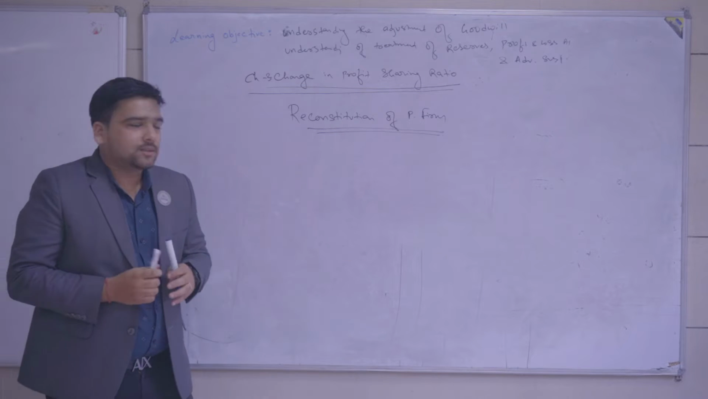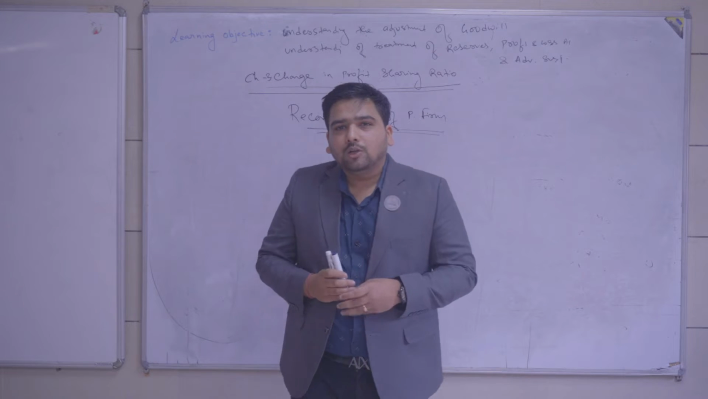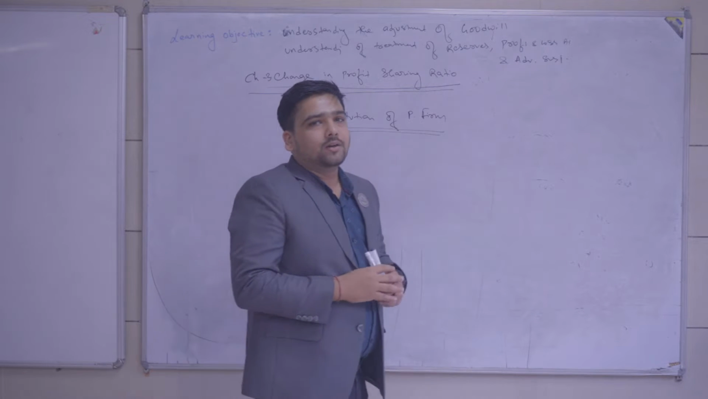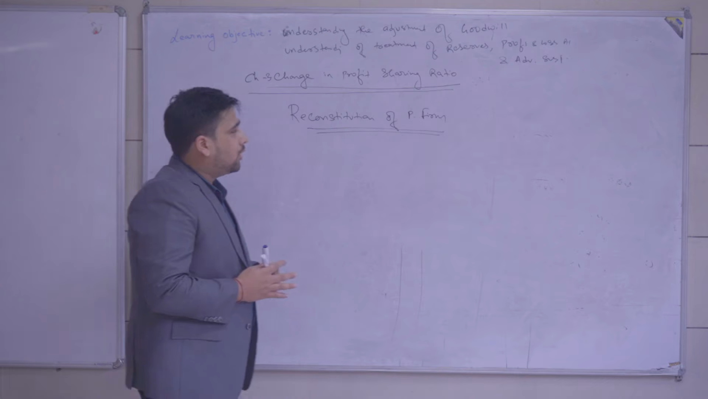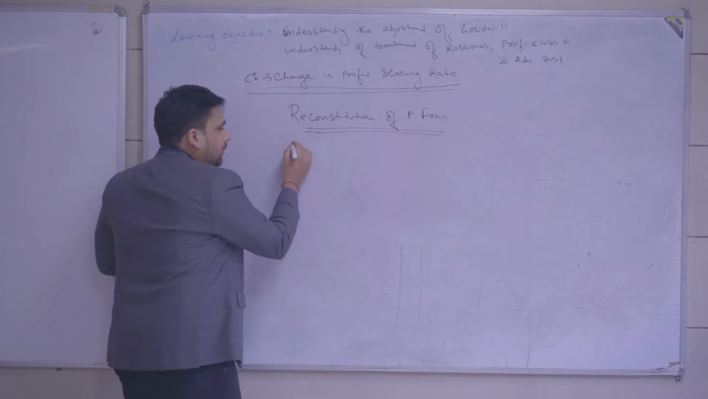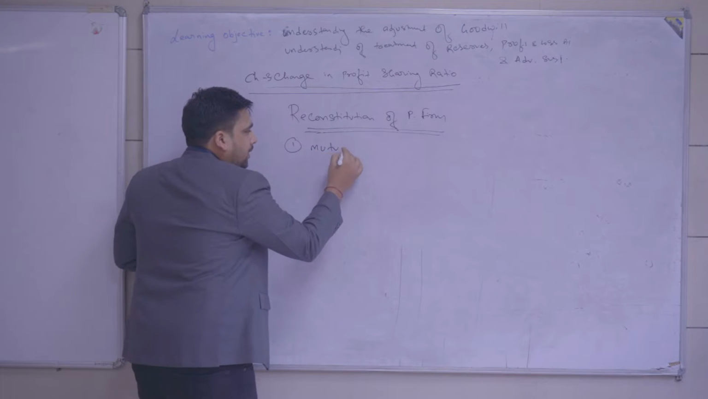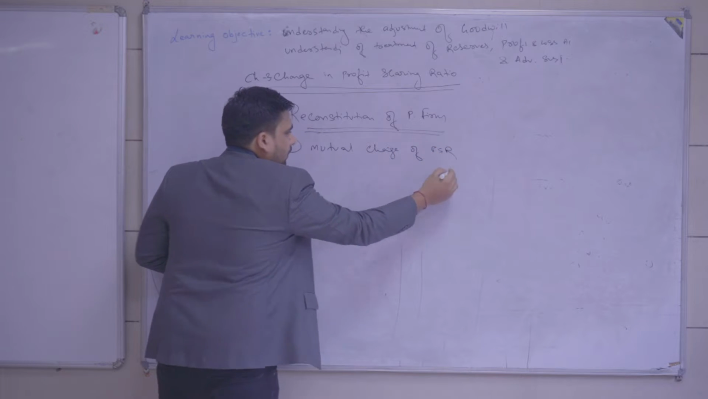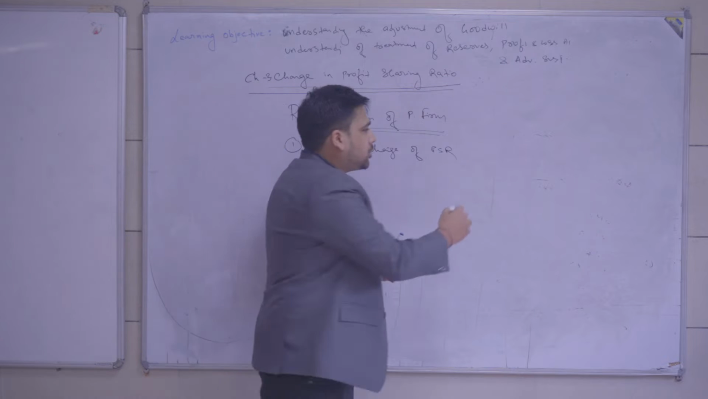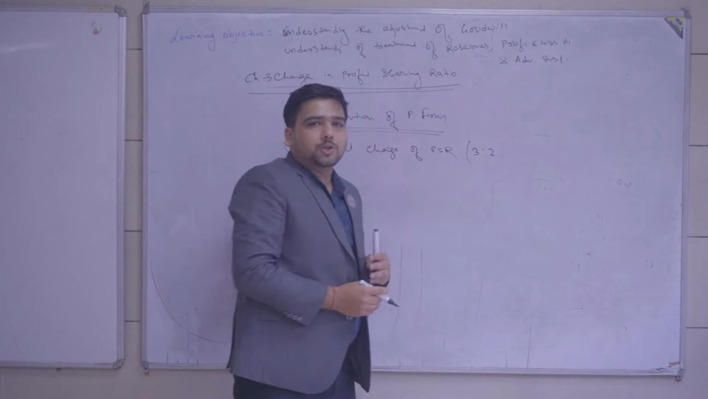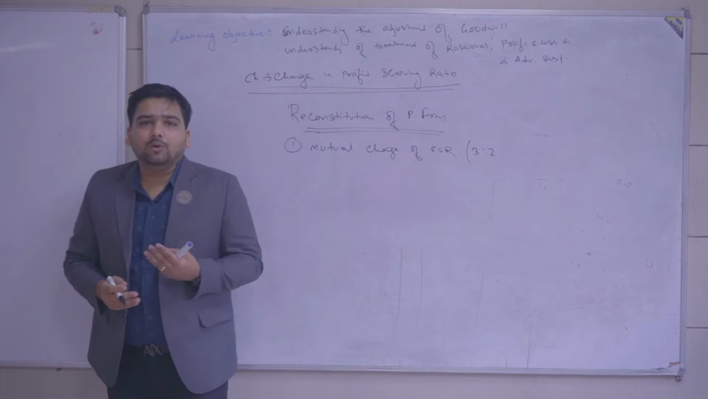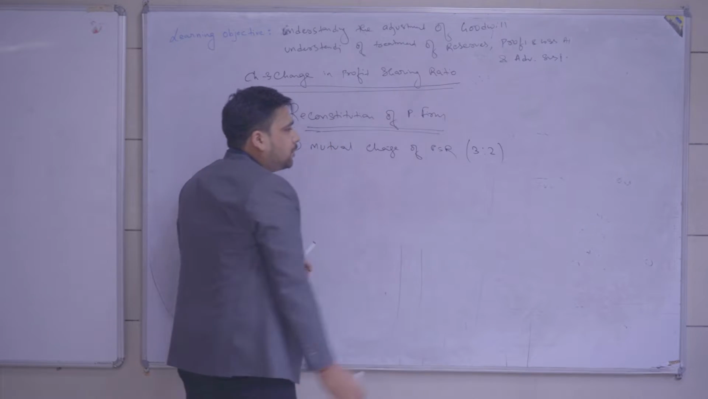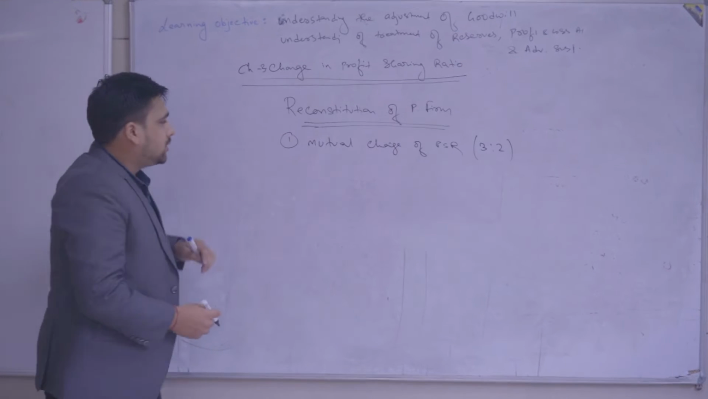So to understand this, first of all we will know what is reconstitution. For any reason, if there is a change in profit sharing ratio in the partnership firm, we can call it a reconstitution. What are the cases when we call a firm reconstituted? Number one, it can be a mutual change in profit sharing ratio between partners. Like the old partners had the ratio of 3:2, and now they want to change the ratio to 2:1. Or if they had an equal ratio, now they want to change it to 4:1 or any other ratio. So if there is a mutual change in ratio, we call it a reconstitution.